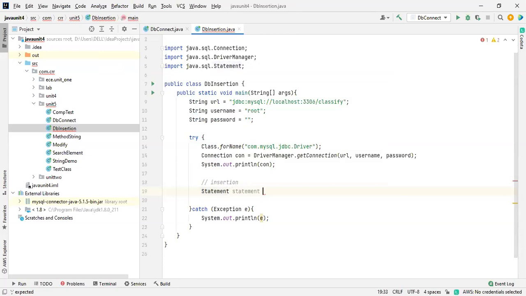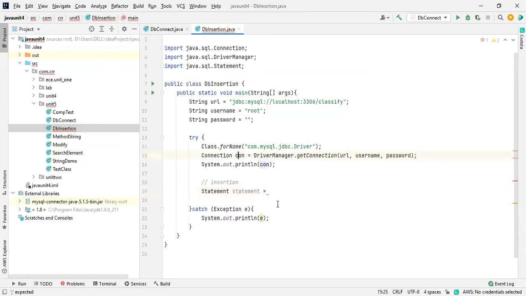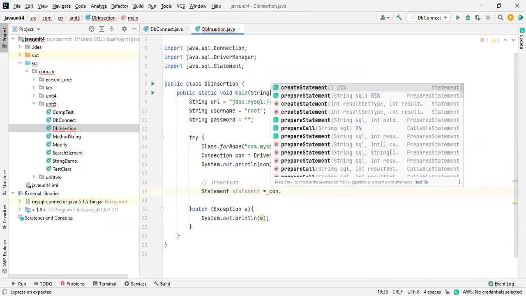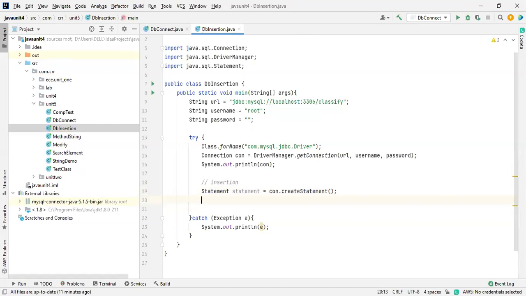This is a statement and it equals the connection we got. The same thing, connection dot. We are inserting the data over here. How are we going to get that? While we are getting the connection, we make a statement by using createStatement. See, it automatically got opened. So we need to use createStatement. Just click on that. These are general things and they won't change at all. That's why I'm telling you.